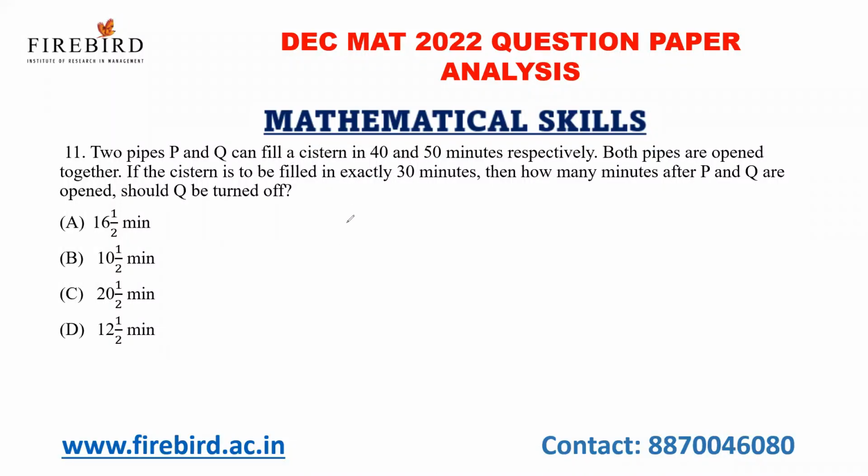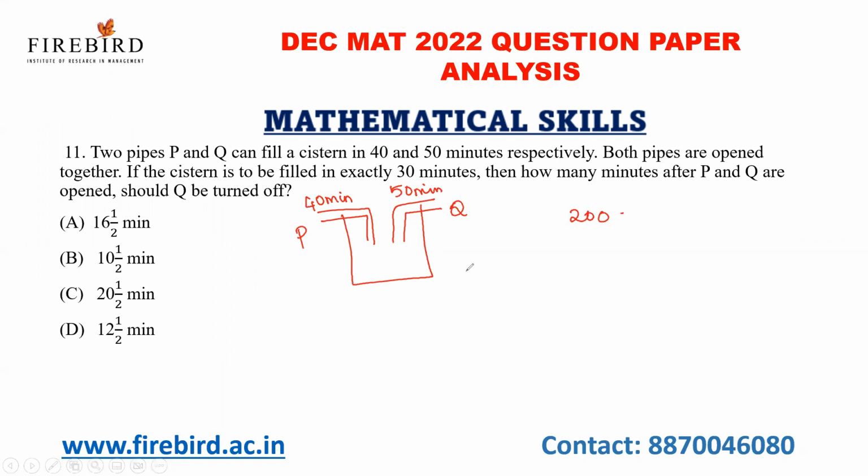Two pipes P and Q can fill a cistern in 40 minutes and 50 minutes. So there are two pipes, P and another pipe Q. It can fill a cistern in 40 minutes and the other pipe can fill a cistern in 50 minutes. Both pipes are open together. If the cistern is to be filled exactly in 30 minutes, see, what is the LCM for 40 and 50? The LCM is 200.